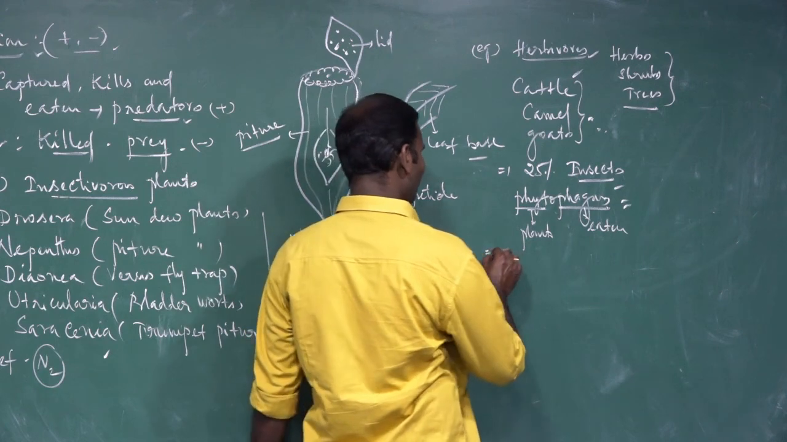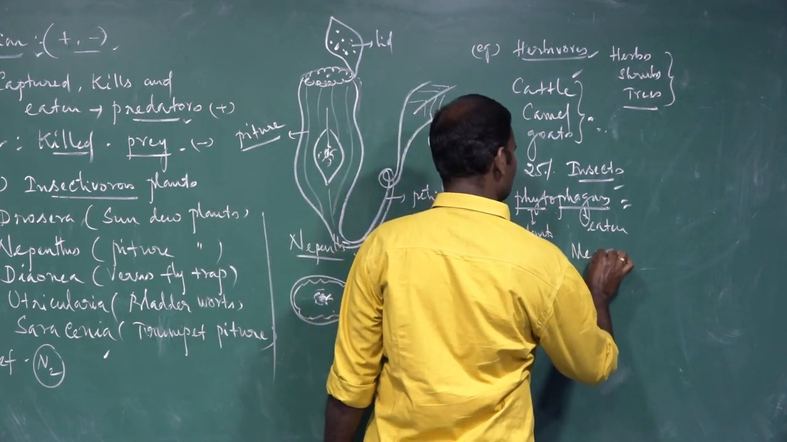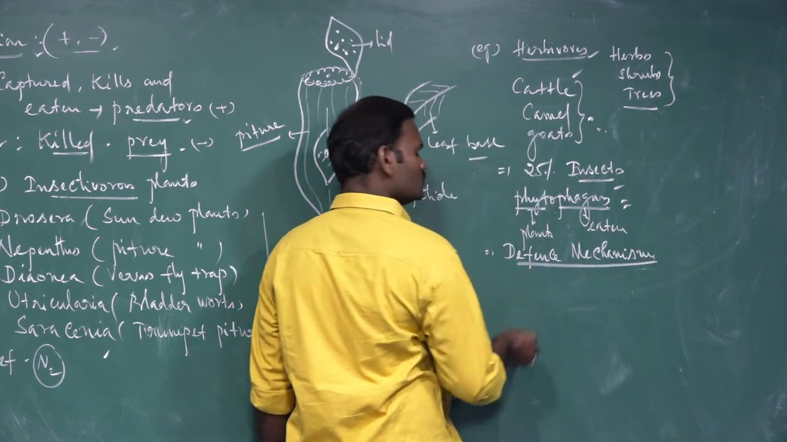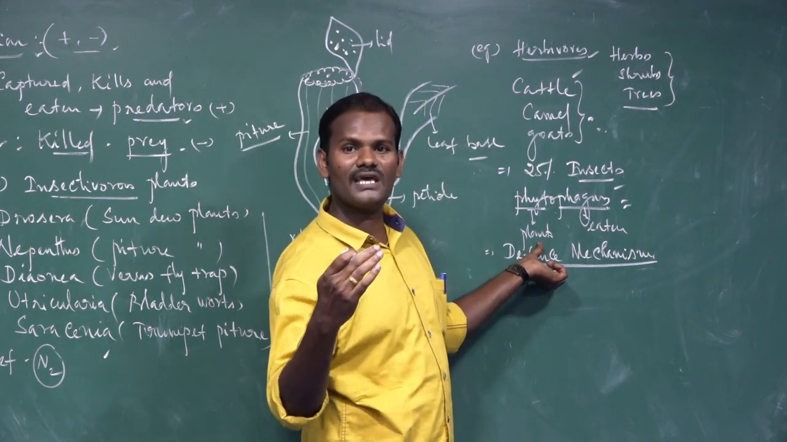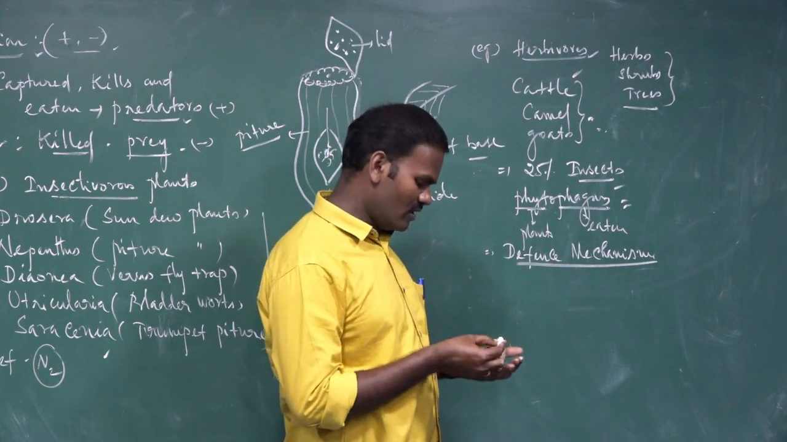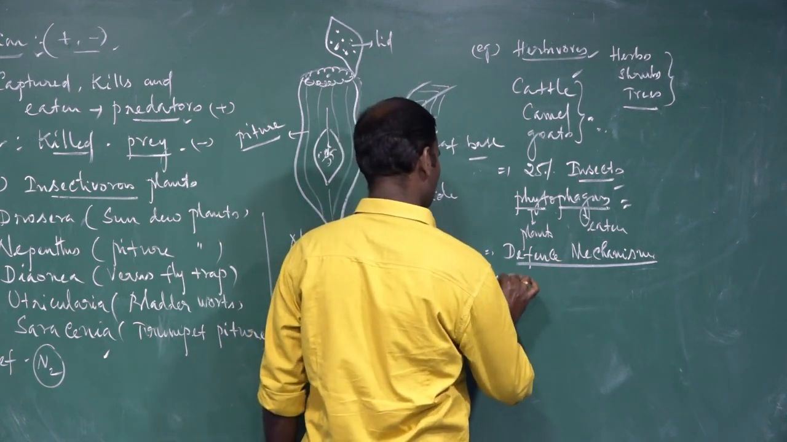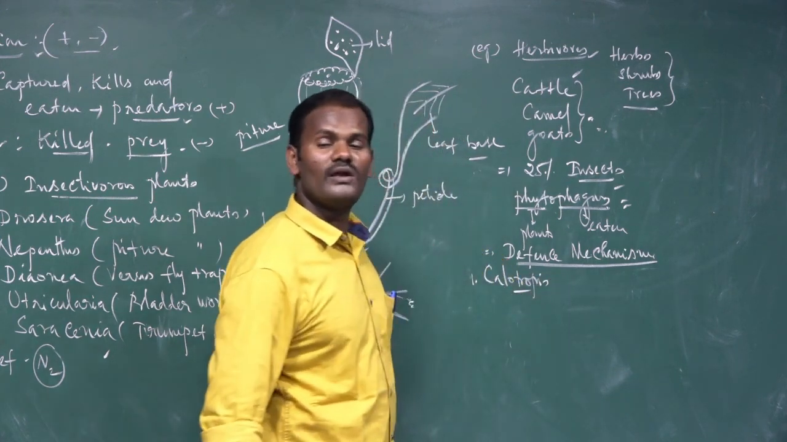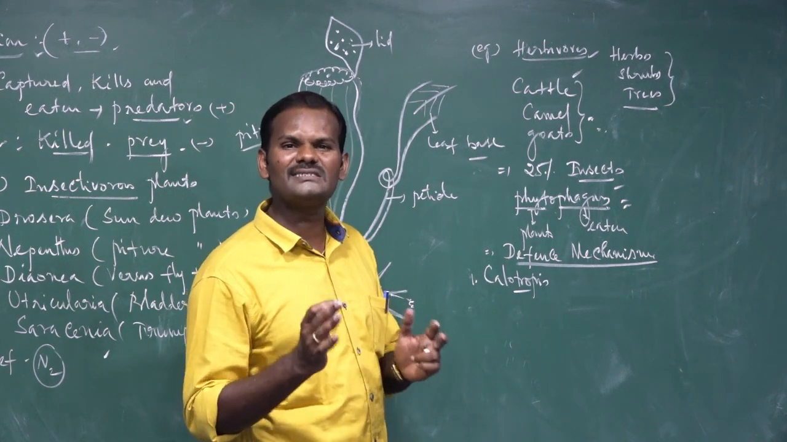Then another one is defense mechanisms. Another example, defense mechanisms. Some plants develop certain defense mechanisms, and they simply escape from the predators. So how do they develop the defense mechanism? A very good example is Calotropis. In Tamil, in colloquial language, we call it erukkanjedi. Calotropis secretes a highly poisonous chemical substance.